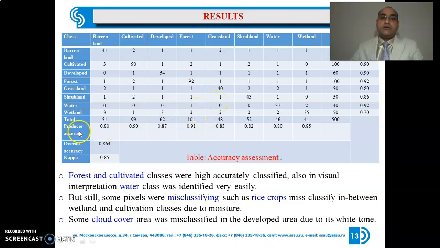In this table you can see that producer accuracy and user accuracy for cultivated and forest area are both more than 0.90, which shows they are highly accurately classified. Also the water class is more than 90. Actually, in visual interpretation the water class was identified very easily. Here some pixels are also misclassified, such as rice crop misclassified between wetland and cultivation due to moisture content. Also the images are not fully cloudless, so some clouds are in the images. These were misclassified in developed area due to white tone.